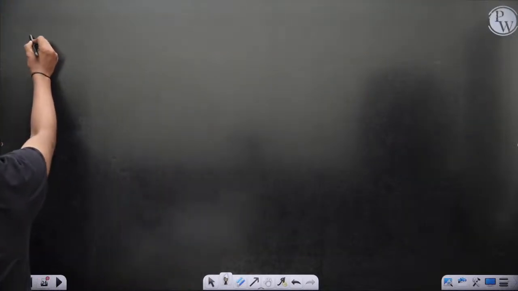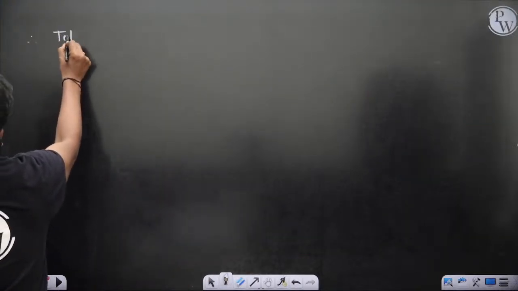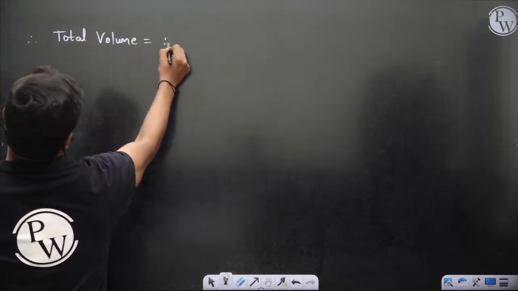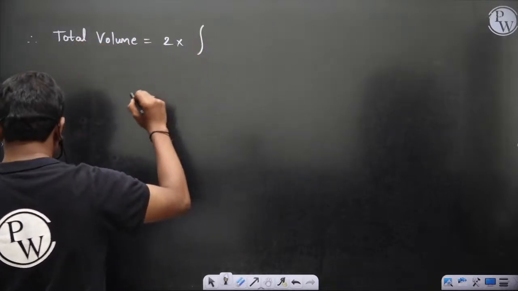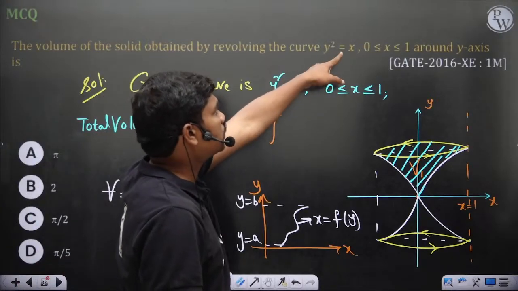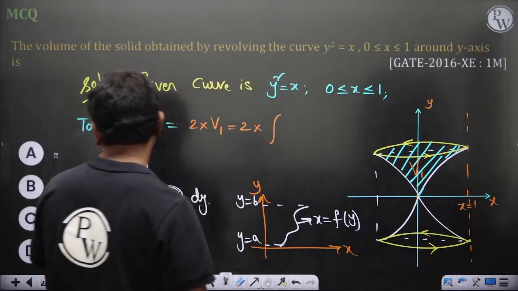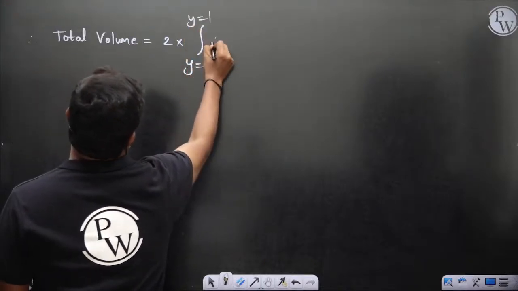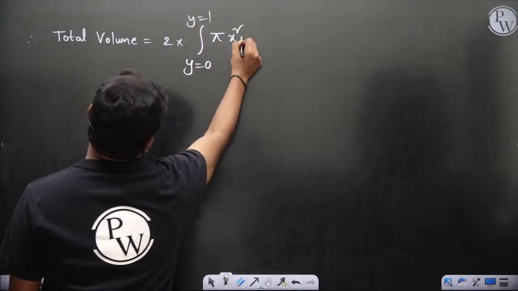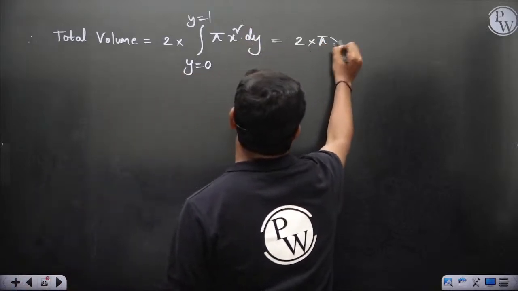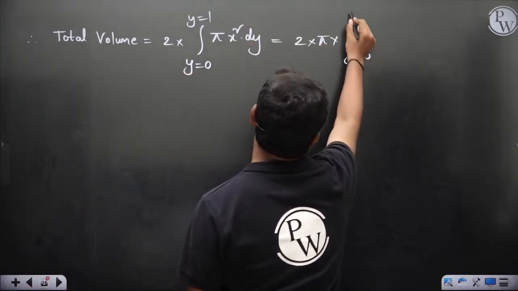So therefore total volume is equal to 2 into integral. So when x is going from 0 to 1, if you put x equal to 0, y is also 0, then you put x equal to 1, y should also be 1. So y is changing from 0 to 1, pi x square dy. Okay, so 2 pi integral 0 to 1.